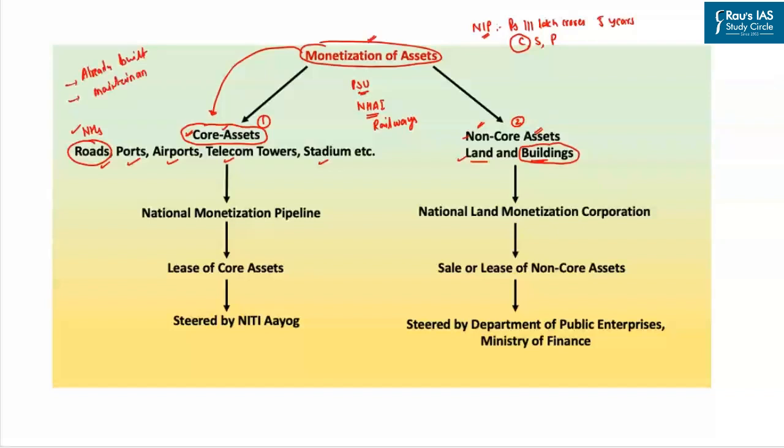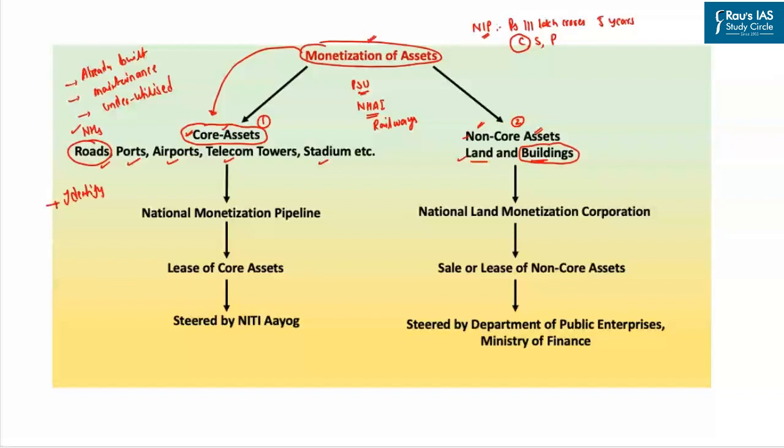Apart from that, these assets may be significantly underutilized, which means they may not be utilized to the optimum level. So as part of monetization of core assets, what we are going to do here is identify such assets which are significantly underutilized, where the government is spending huge amounts of money.